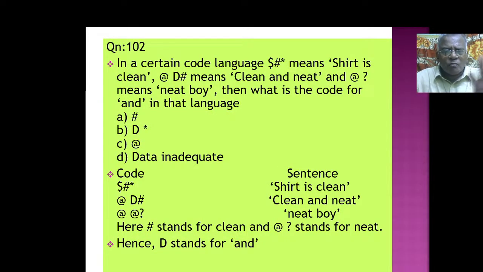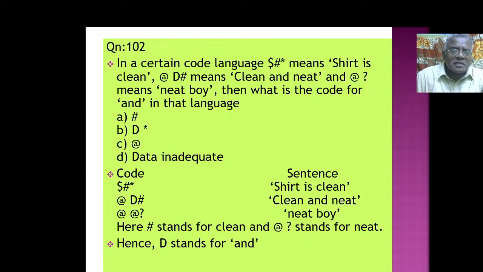More or less all these things come under the same type. In a certain code language, this symbol means shirt is clean. There are three symbols for shirt is clean. Then here another symbol is given, at d, which means clean and neat. And another means neat boy. Then what is the code for and in that language? You have to eliminate which stands alone, which stands separately.